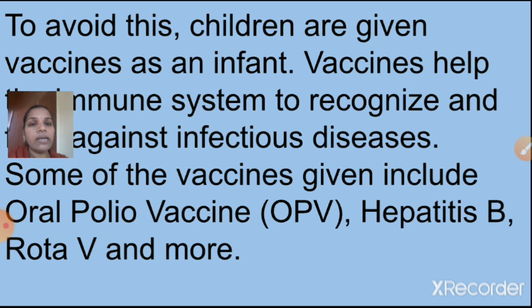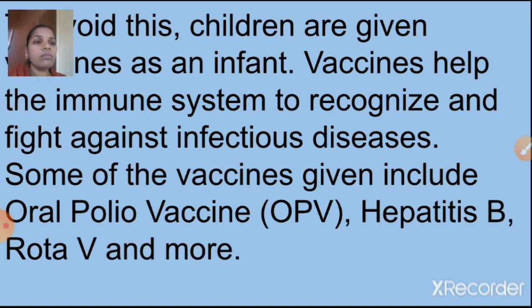Vaccines help the immune system to recognize and fight against infectious diseases. Which kind of vaccines are we giving to small children? Oral polio vaccine, OPV, hepatitis B, rotavirus, and more vaccines we are giving to infants.